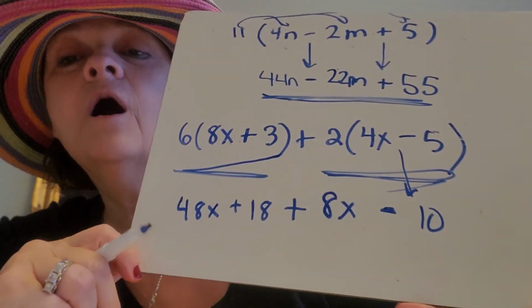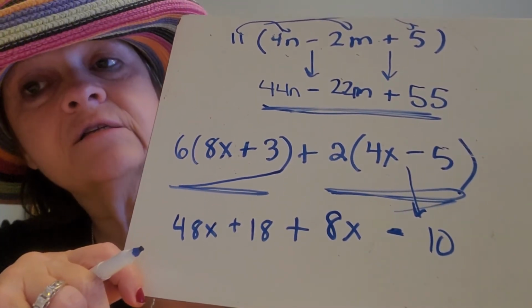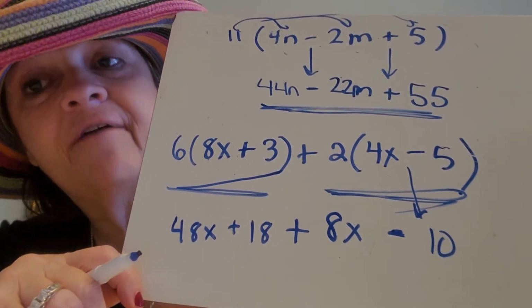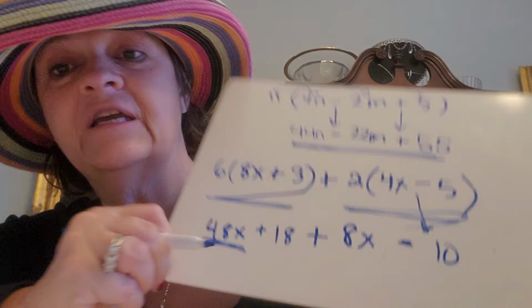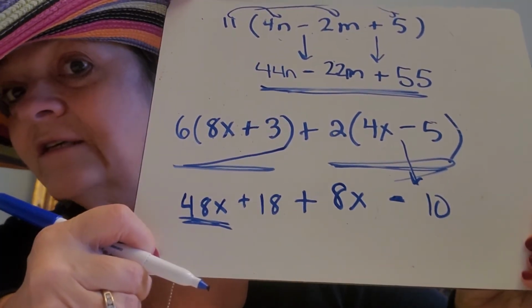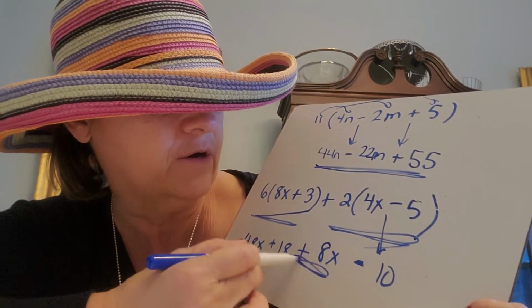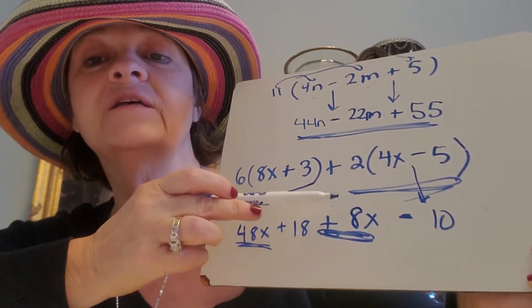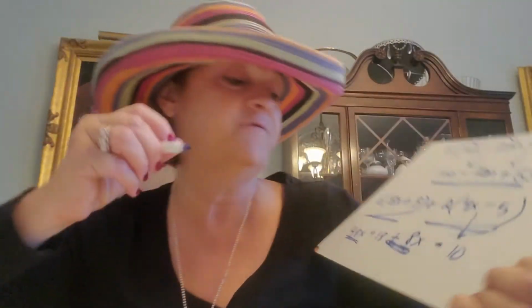Okay, good. Now, since there's more than 2 chunks separated by adding and subtract signs, I need to look to see if I have any like terms. So this one has x's. Do you see any others that have x's? Yes, Jack Jacobs, there's 8x right here. So this means 48x plus 8x. 48 and 8 is 56x.